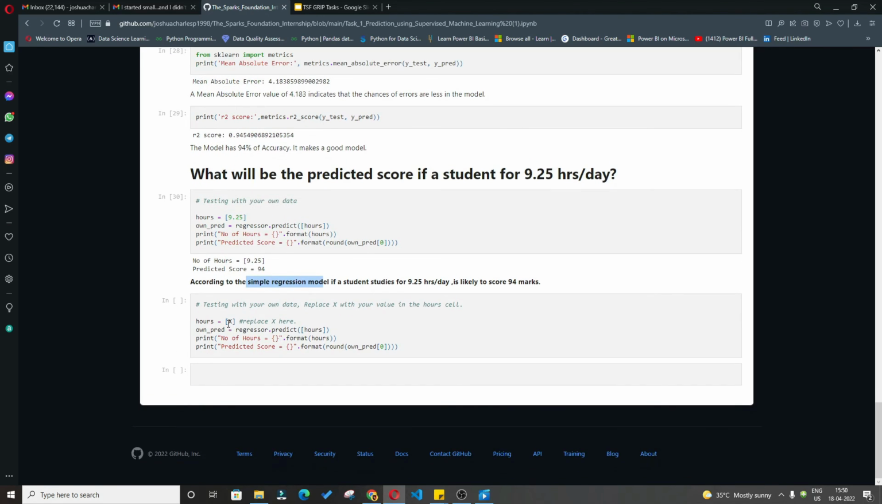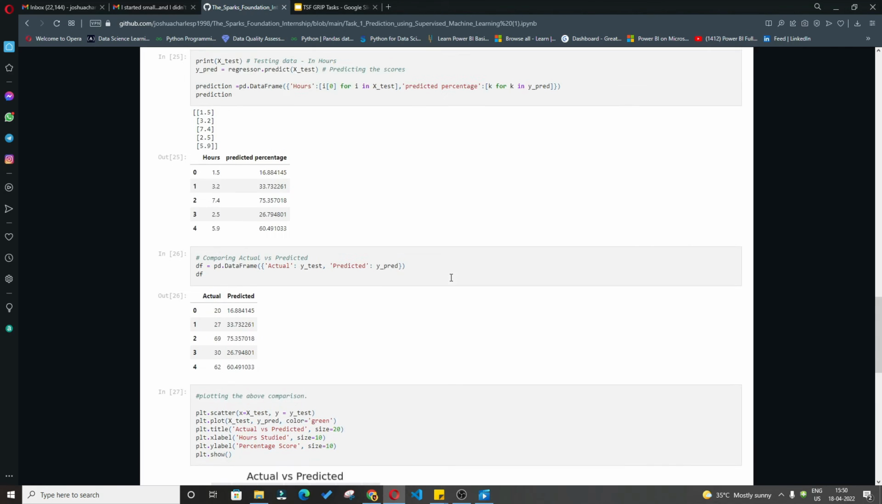In this code you can also replace the hours with your own, like 10 hours per day, or whatever you would like. This is the fun part. You can get the scores you would get if you study more hours. My hypothesis is that if you put in more hours you will get more scores. If you place 10, you will get around 95 or so. When the hours are below 5, the scores also get reduced. That's what I have learned from this task.